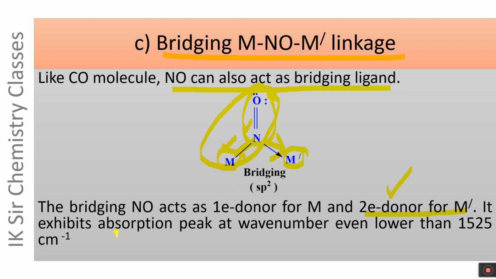It exhibits absorption peak at wave number even lower than 1525 centimeter inverse. Thus, three modes of linkages, linear, bent and bridging, can be distinguished with the help of IR spectroscopy.